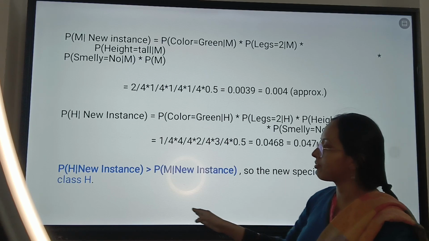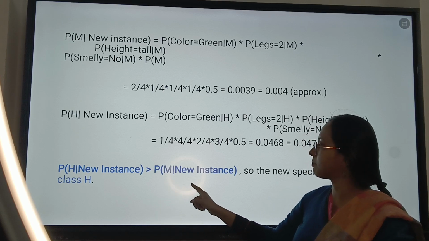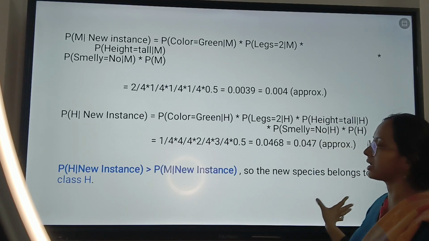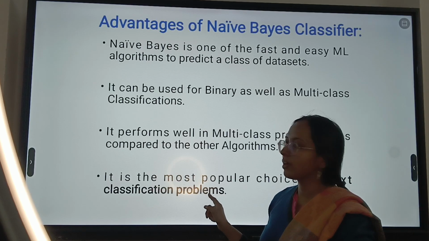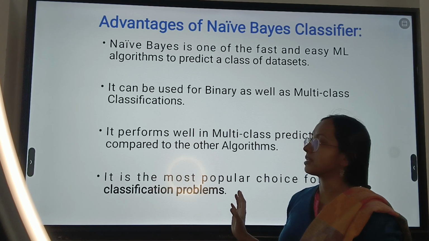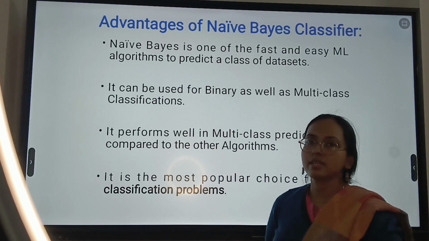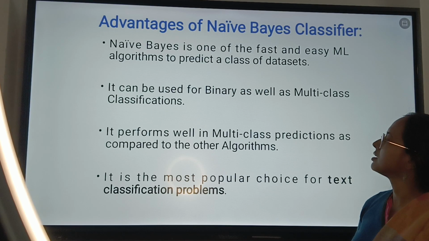So it is clear from the calculations that P of H given the new instance is greater than P of M given the new instance. Hence we can conclude my new species will belong to class H. I hope you understood the concept and how to solve the numericals as well. The next slide focuses on the advantages and disadvantages of naive Bayes.